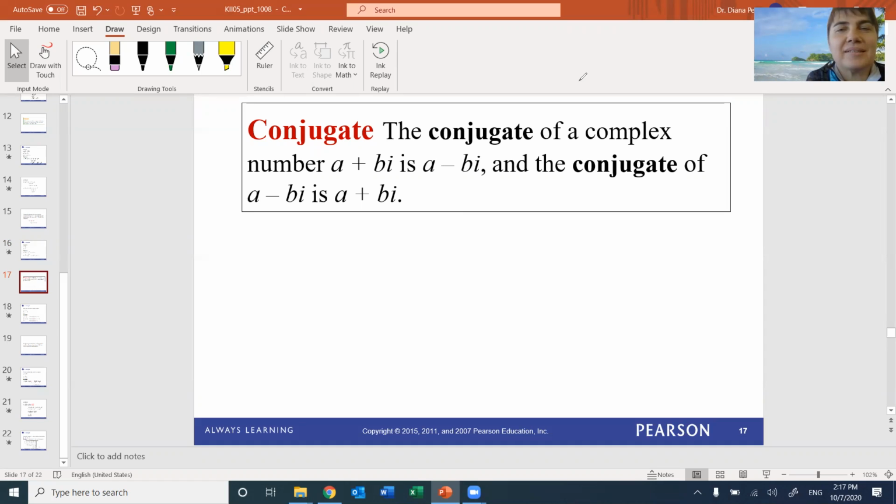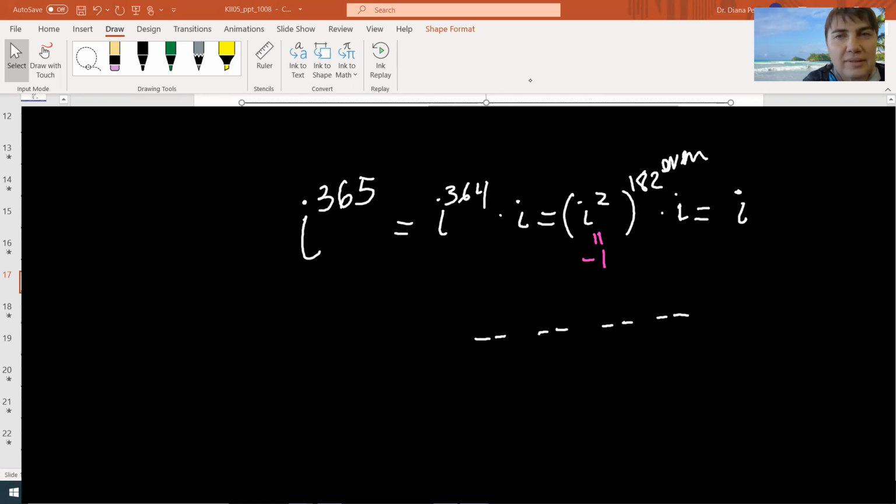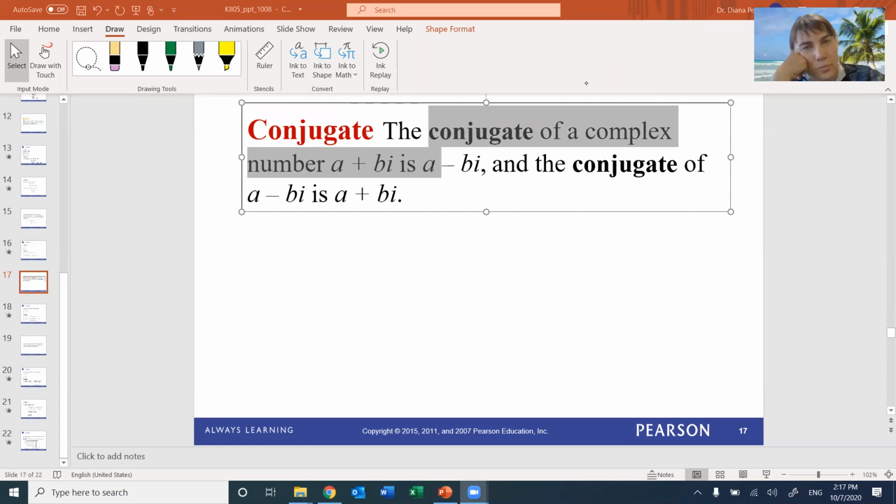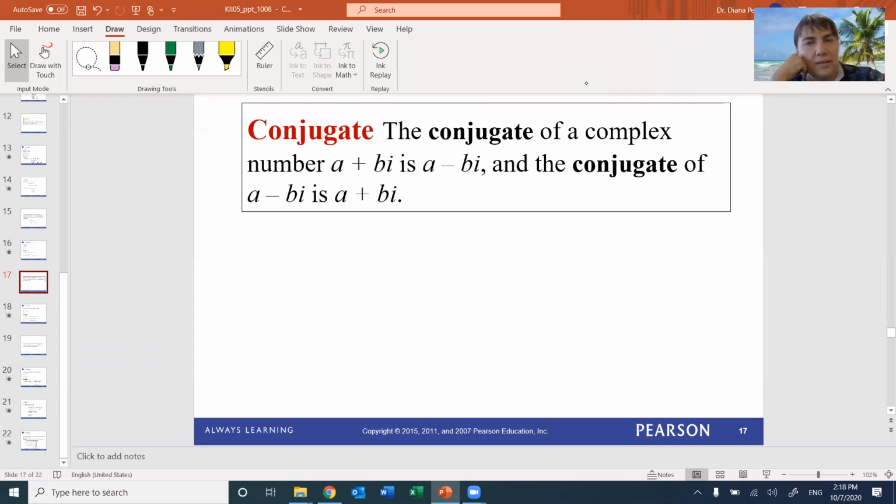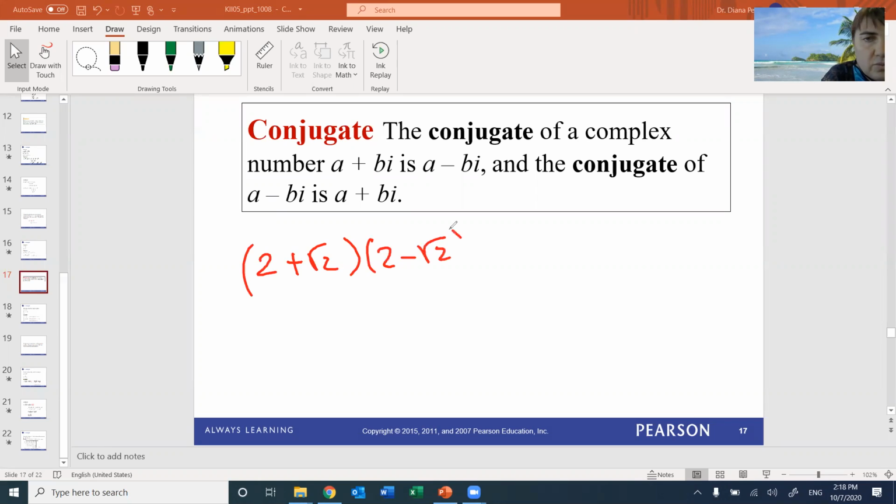Okay. So the next thing is the conjugates. Do you remember those? We did them last chapter, didn't we? Yes. What we did last time, the conjugates were for radicals. It was like 2 plus square root of 2, and the conjugate to this one was 2 minus square root of 2. The difference between the conjugate was just the minus and the plus in the middle, right?